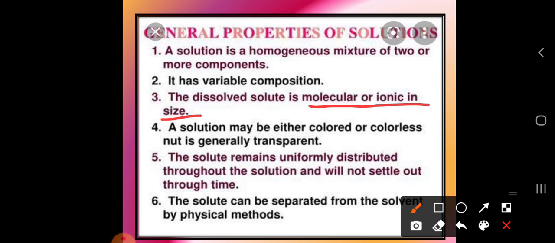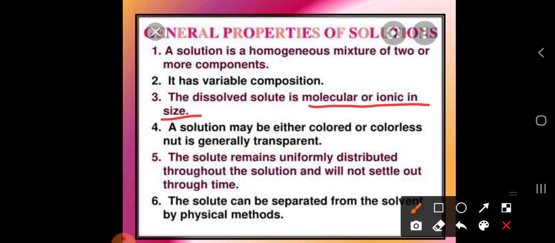Suppose we are taking copper sulfate itself, it is one of the salts, the mixture of copper and the sulfate. So which type of mixture is it? It is the ionic mixture. So it can be molecular or ionic in size.